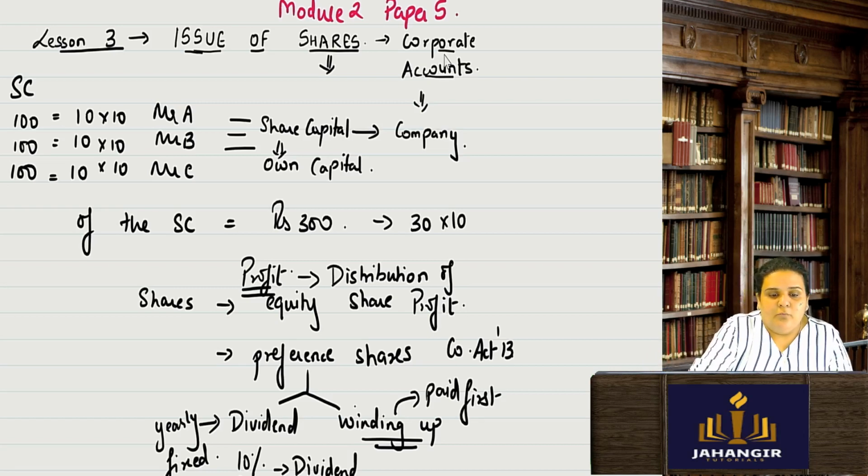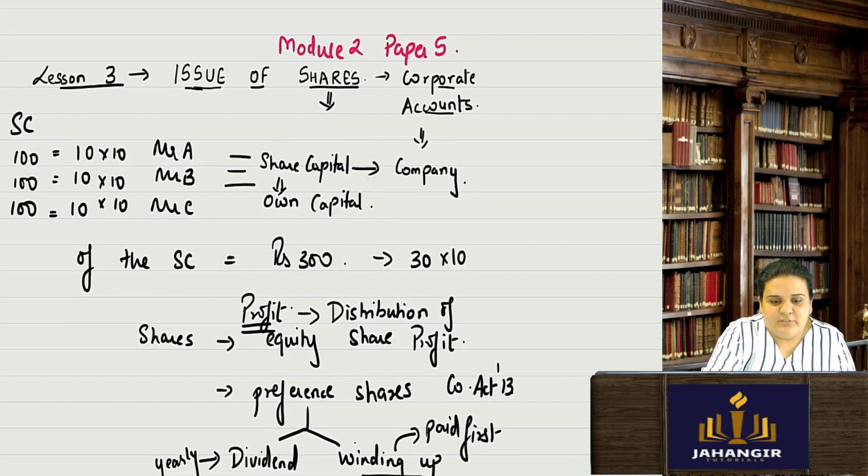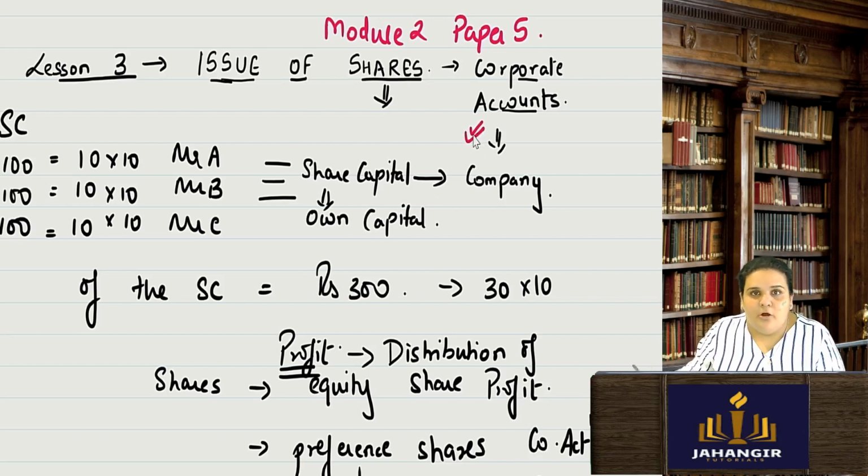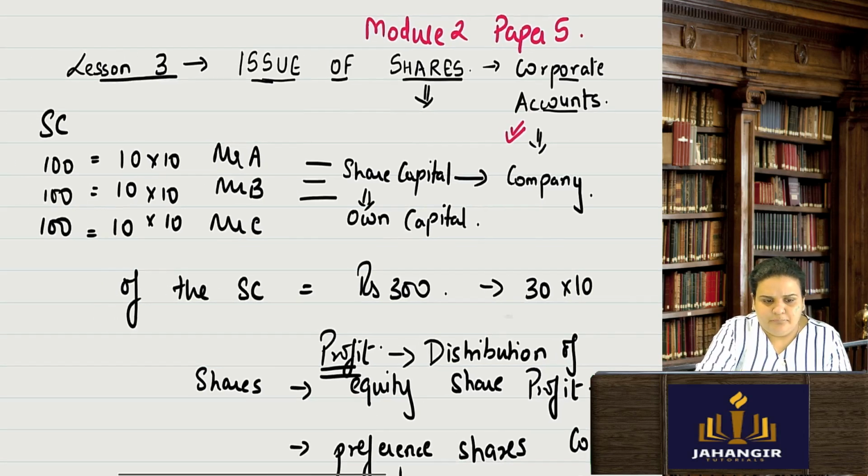Now what is this issue of shares? First, most important thing, what is a share? Shares as per company accounts. Since this is corporate accounts, we are talking about company accounts. So how does a company raise capital? A company issues shares to the public. A public limited company will issue shares to the general public and raise capital from the public. So how is that done? They issue them a share certificate and take money.